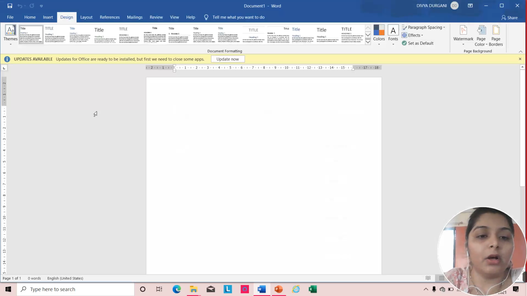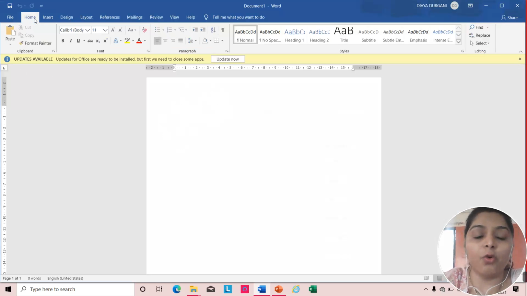Now, here the white area you can see over here. Yes, this is the area where you can type your text. You can format it. You can do all these things with the help of this word window.